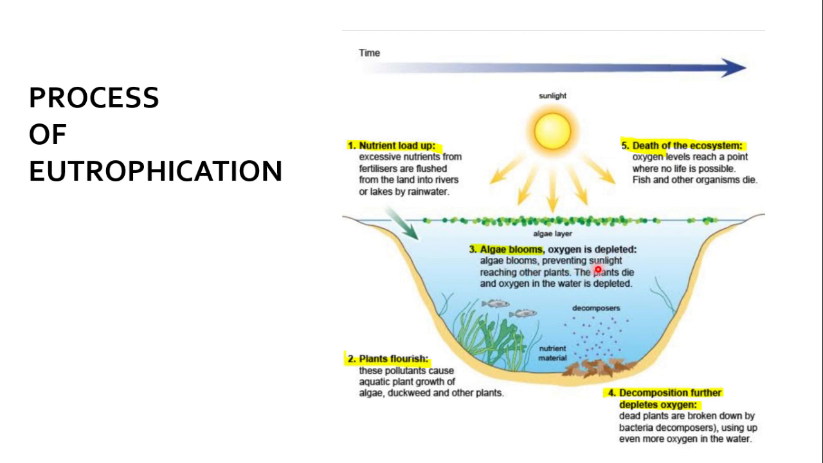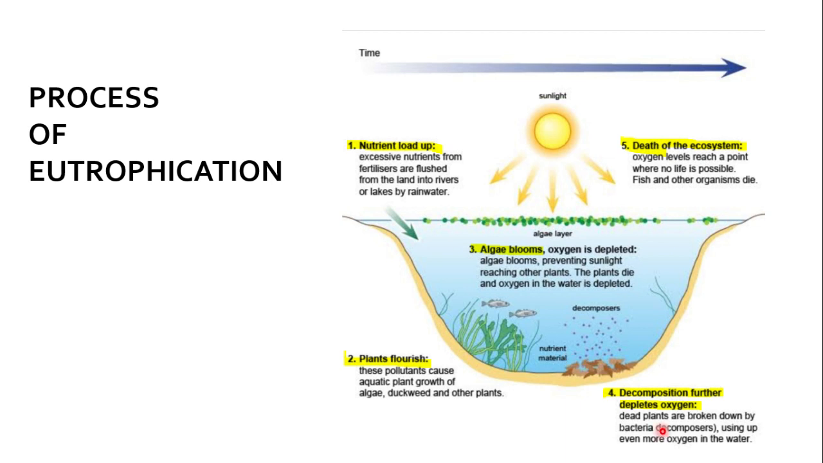Algae blooms, preventing sunlight reaching the other plants. The plants start dying and the oxygen in the water is depleted. Third step is what? In water, oxygen is depleted. Why? Because the photosynthesis stopped, because the algae layers stop the sunlight that is reaching the aquatic plants.